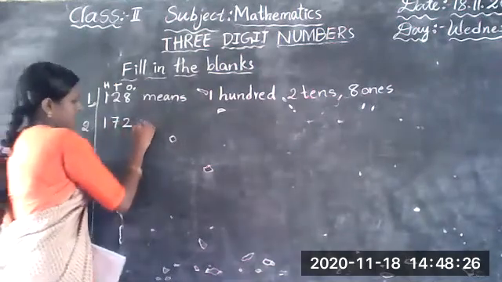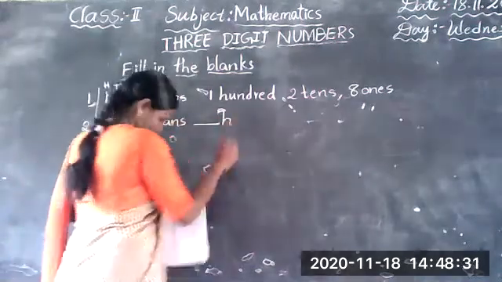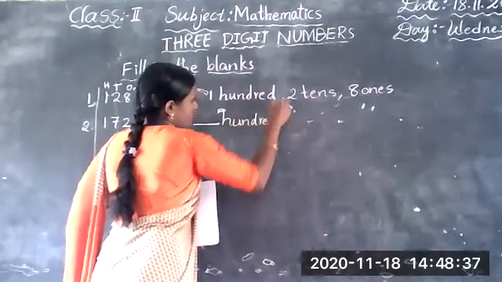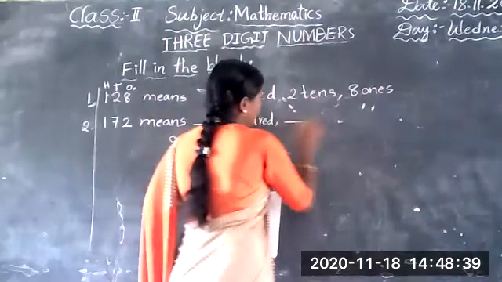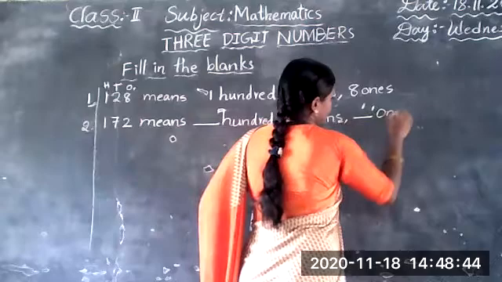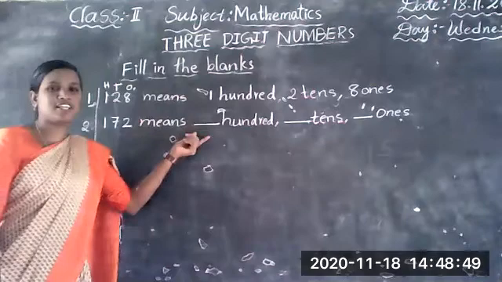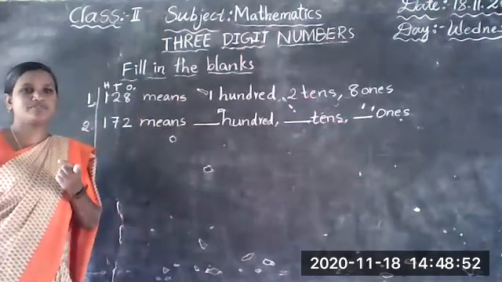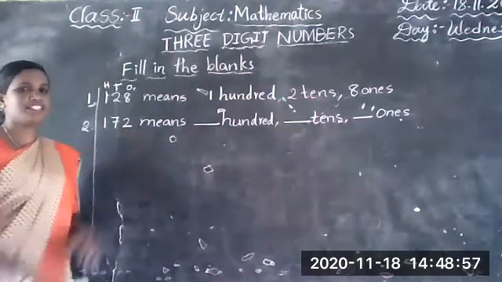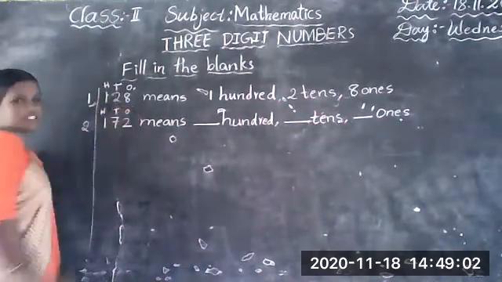172 means dash hundreds, dash tens, dash ones. Let me say, how many hundreds are there? Show with your fingers. I will say names. How many hundreds are there? This is hundred place. This is tens place. This is ones place.